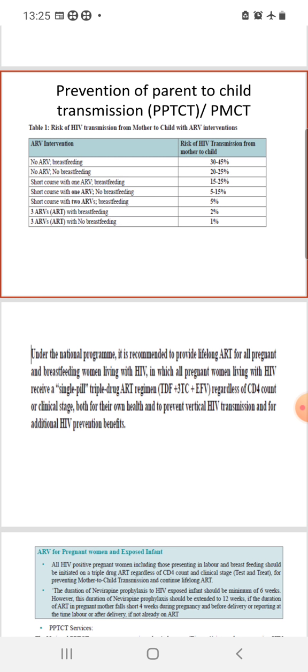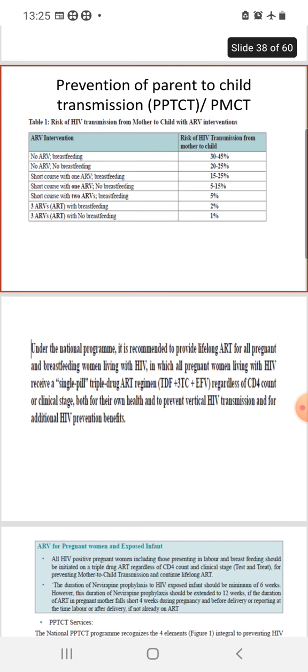Look here, different percentages have been revealed from different studies. If a mother has HIV but is not on antiretroviral therapy yet and she is breastfeeding, the risk of HIV transmission is very high, 30 to 45%. No ARV, no breastfeeding, risk is 20 to 25%. Short course of 1 ARV, breastfeeding, 15 to 25% is the risk. Short course with 1 ARV, no breastfeeding, still there is 5 to 15% risk. Short course with 2 ARV, breastfeeding, 5%.